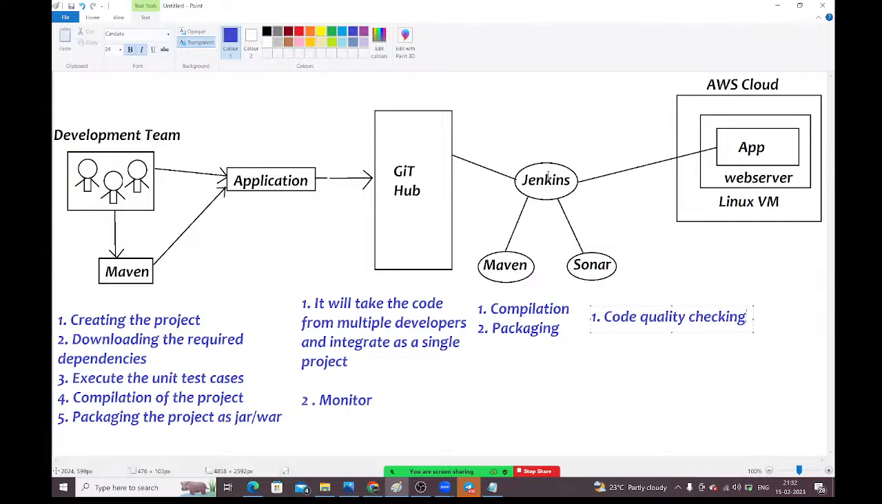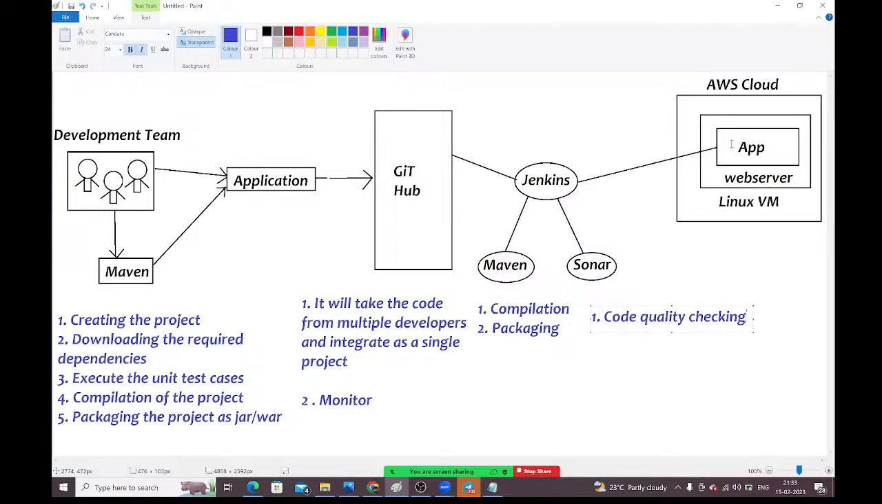Next, Jenkins will take the code from the GitHub repository and Jenkins will talk to Maven to do compilation and packaging. Jenkins will talk to Sonar to perform code quality checking. Once the code quality gates are passed, then it will deploy the application into the server. Is it clear? Is this diagram clear, guys? Yes, sir. Very good.